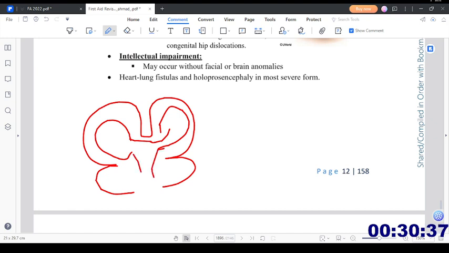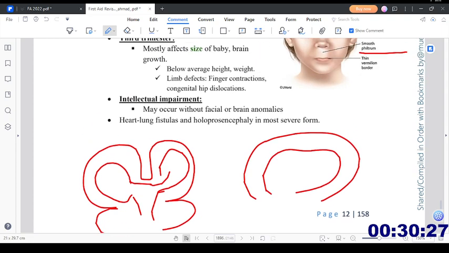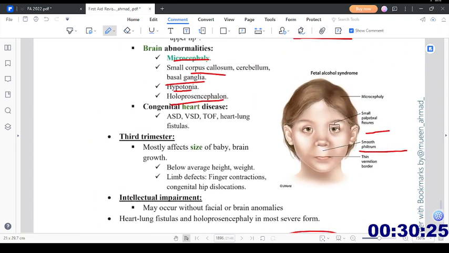But in the case of holoprosencephaly, firstly there is only one brain. There is no midline feature. On top of that, the ventricles are also fused together. So the third ventricles are together. This is a characteristic picture of holoprosencephaly that is seen in the children who have been influenced by alcohol intake in the mother. Congenital heart diseases include ASD, VSD, tetralogy of Fallot, heart and lung fistulas. The third trimester mostly affects the size of the baby, brain and growth.